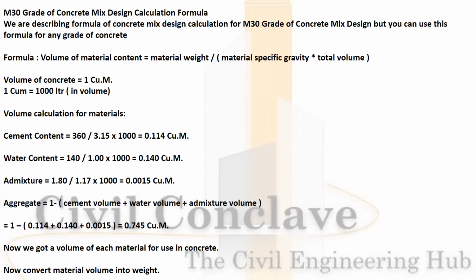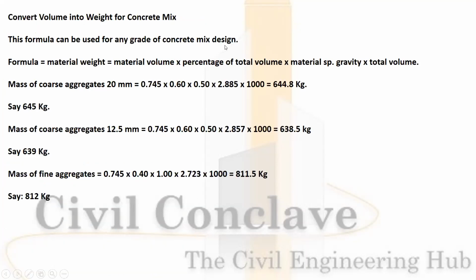Aggregate is 1 minus cement volume plus water volume plus admixture volume all added together. That means 1 minus (0.114 plus 0.140 plus 0.0015) all put together will come to 0.745 cubic meter. Now we obtained the volume of each material for concreting. Now let us convert the same into the weight.